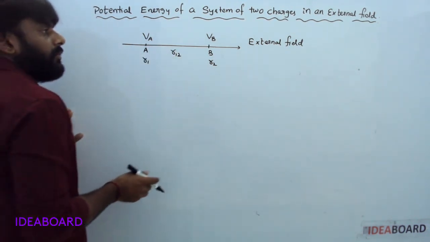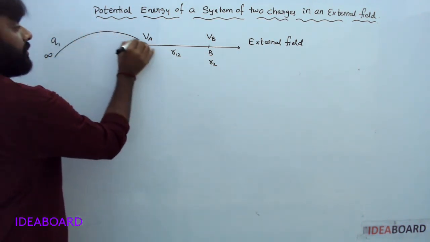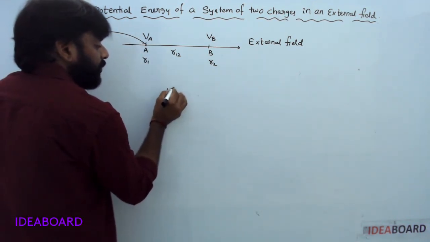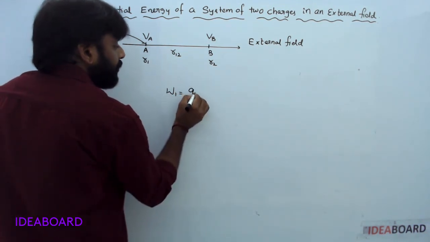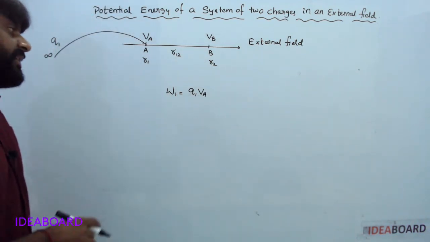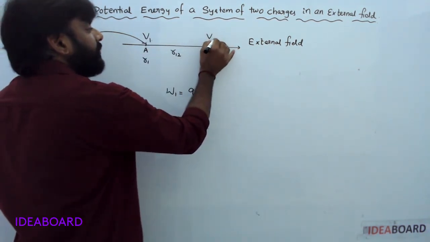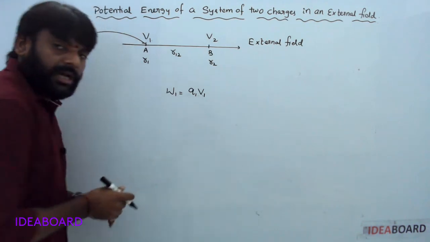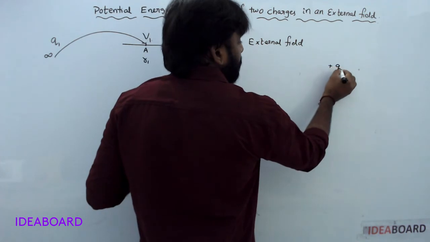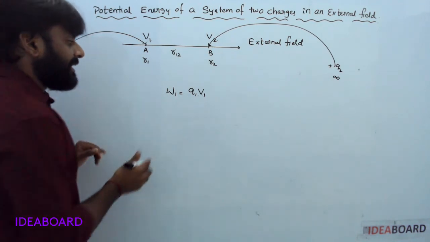Now to bring the Q1 charge from infinity to this point, some work done is required. That work done is equal to Q1 into V suffix A, or as you have taken, V1. This one is V2. So V1. Understood?